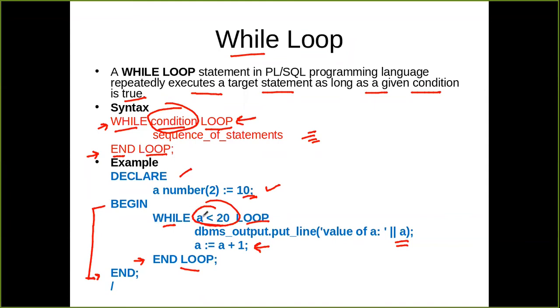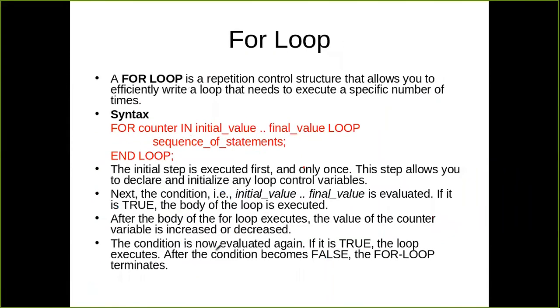This loop will be executed 10 times because it starts from 10 and I am incrementing the value by 1. So it will print the values 10, 11, 12, and so on up to 19. Whenever the value of a becomes 20, the condition becomes false. So 20 will not be printed here, and your loop will exit. This is a very simple program demonstrating the working of a while loop.